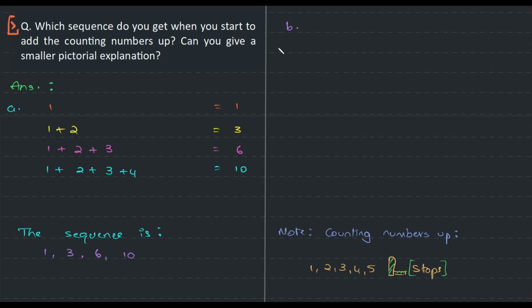Can you give a smaller pictorial explanation? Let me do that. So we have 1, then it got converted to 3. So how can I put 3? I can do this. Then 6. So I had already 1 plus 2 plus 3. Oh, can you see that? Take a minute, pause and think about it. What is it that we're looking at? We'll go with the next number, 1 plus 2 plus 3. You should be able to answer what kind of picture we are looking at. Yes, a triangle. So we are getting a triangular sequence, right?